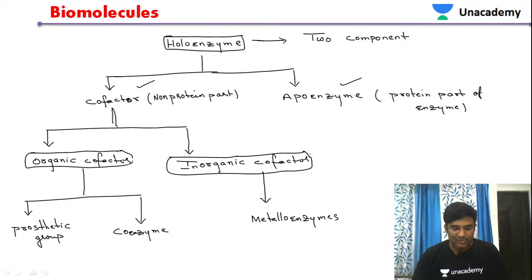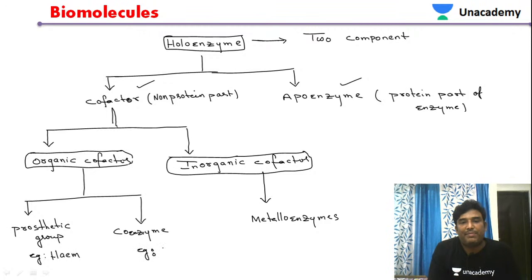So organic cofactors are of two types, students: prosthetic group, and the second one is called coenzyme. The best example of a prosthetic group is heme. Examples of coenzymes are NAD, NADH, FADH2. These are all examples of coenzymes.